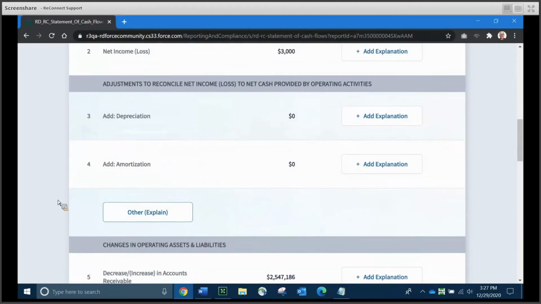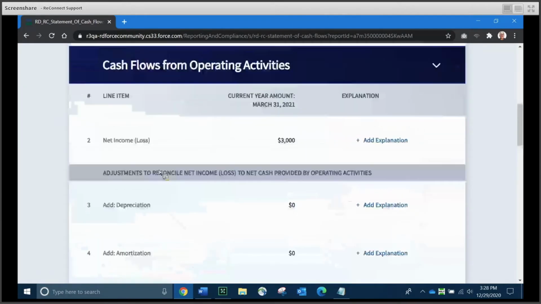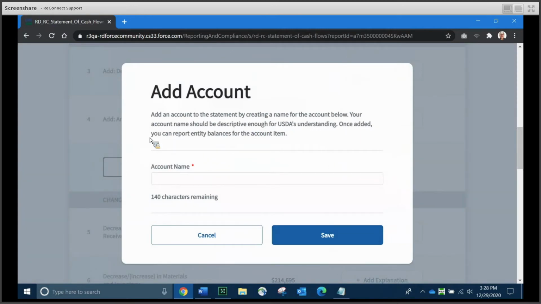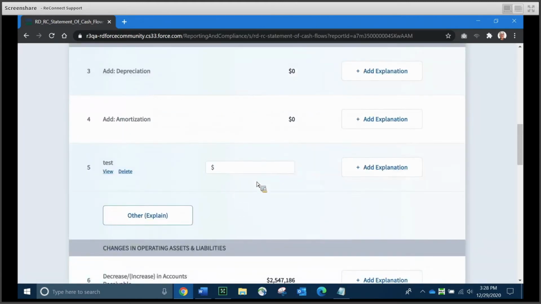And because cash flows can be unique to entities, you have the opportunity several times in this schedule to add an item of cash flow. We're going to show you this here for cash flows from operating activities. If you need to add a unique item, click the Other or Explain button, and you're going to see that hopefully now familiar Add Account pop-up window. Add a unique name, and click Save.